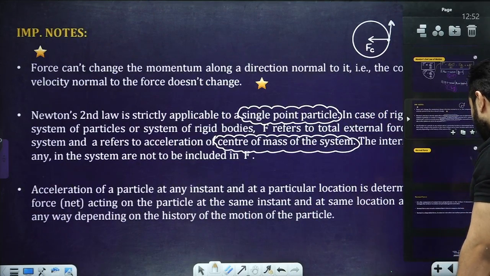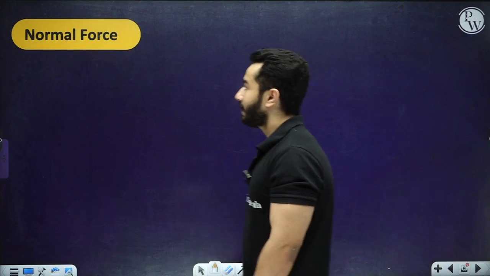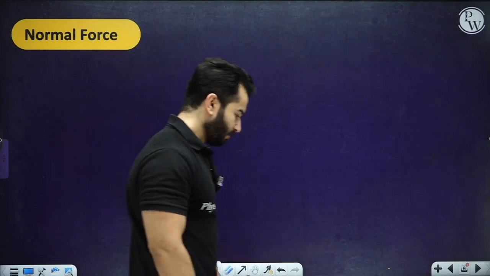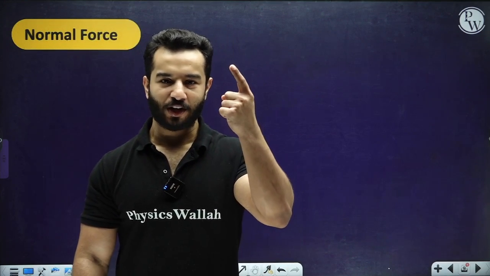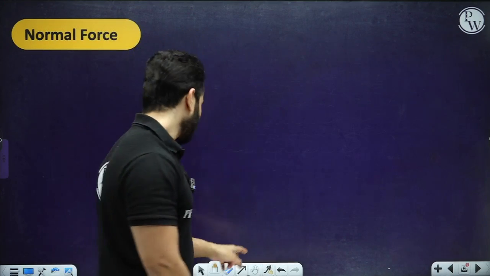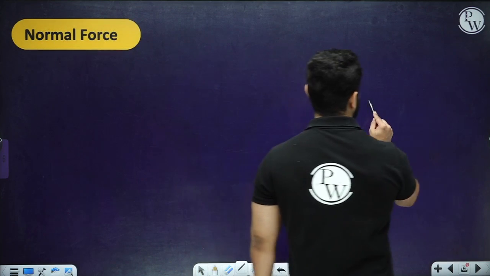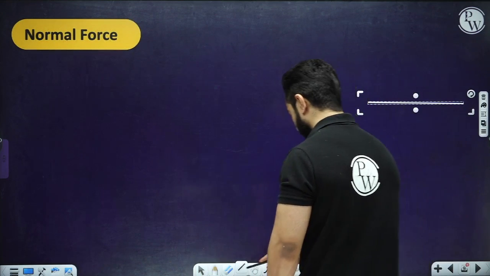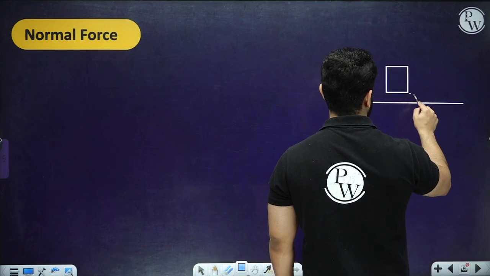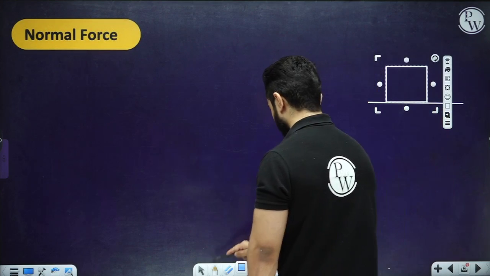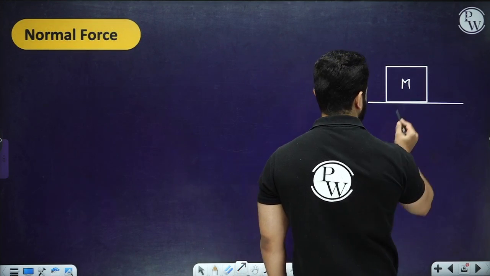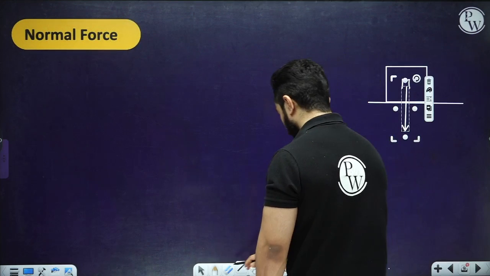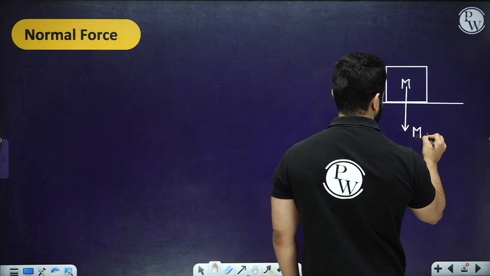Now let's come back to something which is known as normal force. Shall we start normal force? I have already told you, when we are going to talk about forces, first let's define the forces. What do you really mean by a normal force? Let's say this is the ground, and we have a body of mass m. Gravitational force acts on the body. It pulls the body down with the force of mg.